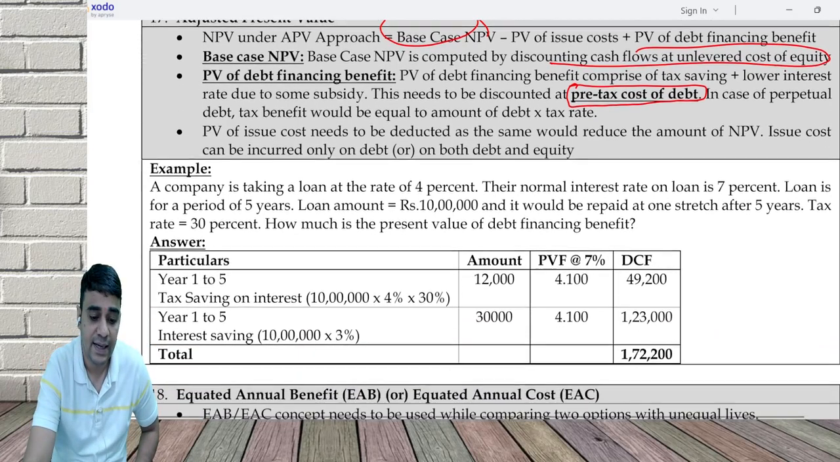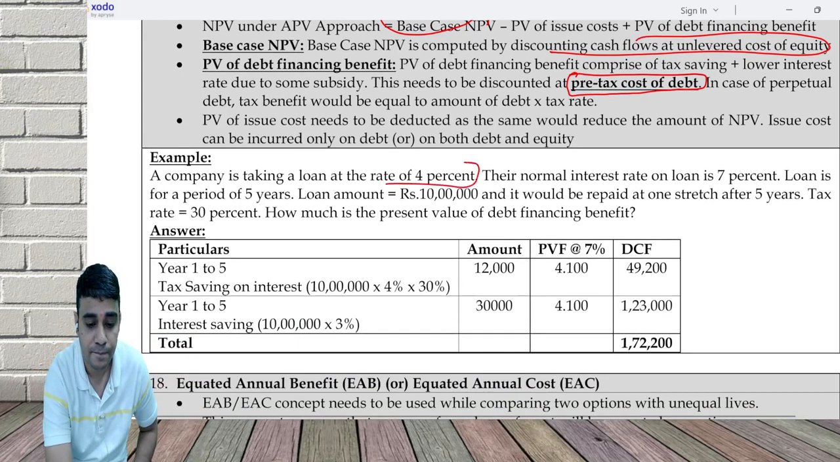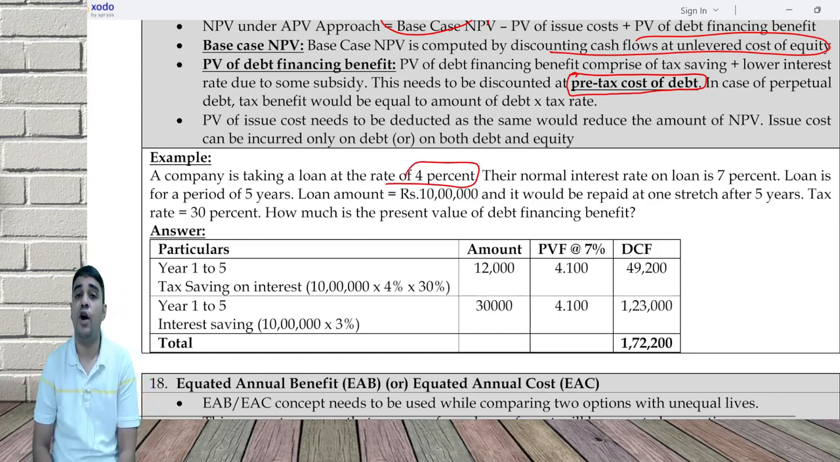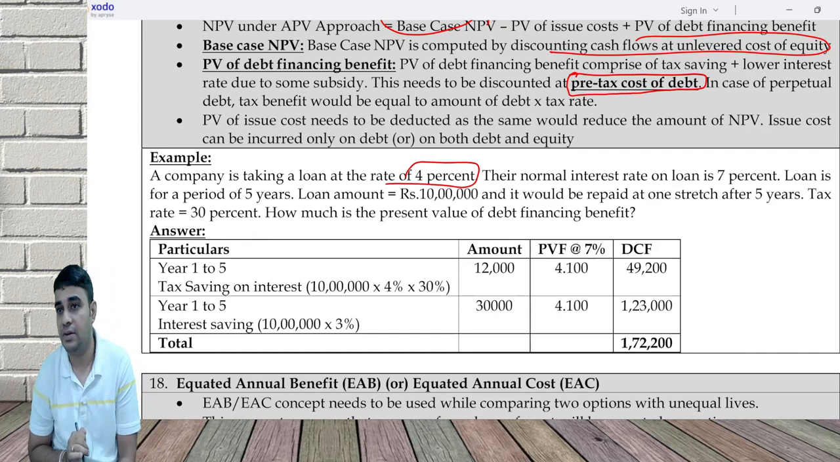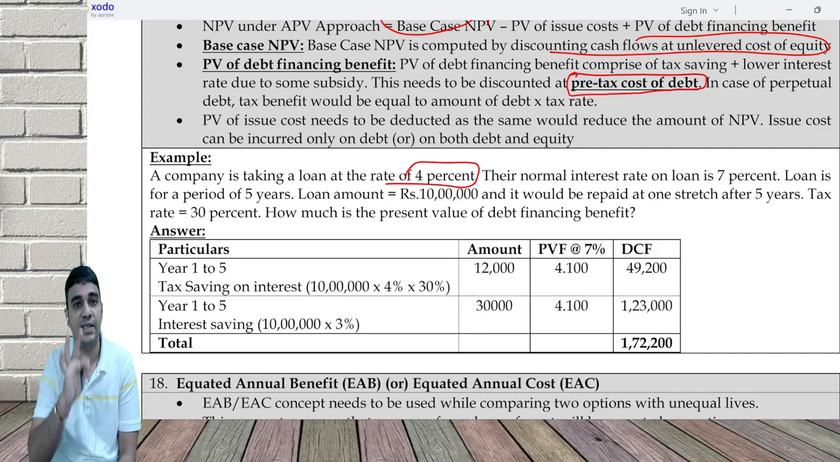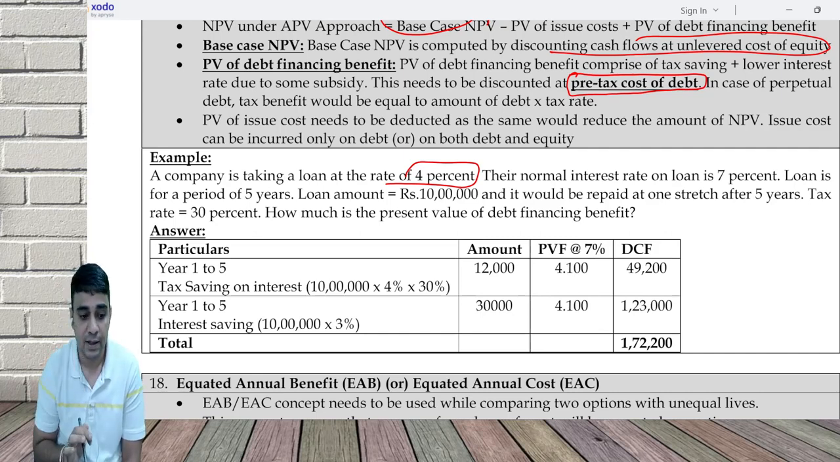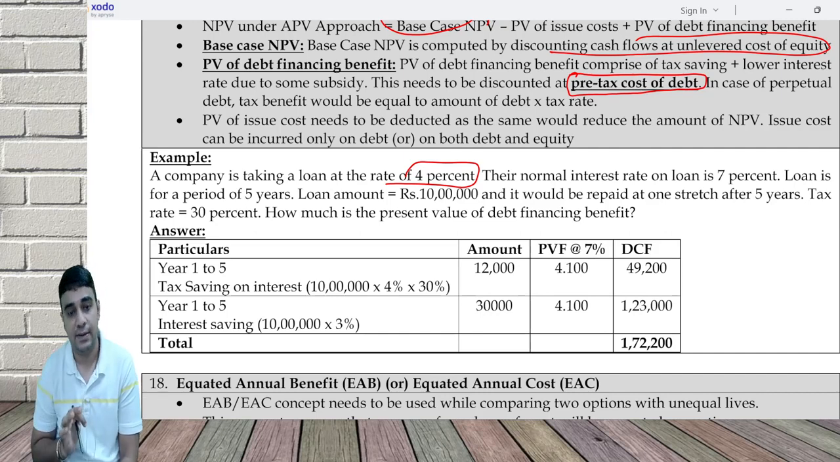A company is taking a loan at the rate of 4%. Their normal interest rate is how much? 7%. So 3% saving. Normal interest rate is 7%, but I took a loan at what? 4%. So I have a saving of how much? 3%. Loan is for a period of 5 years. So every year I'll be saving 3%.